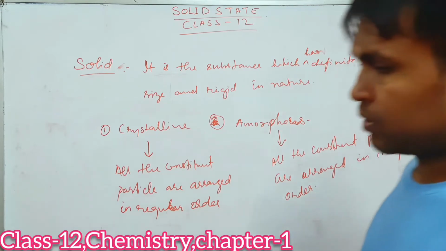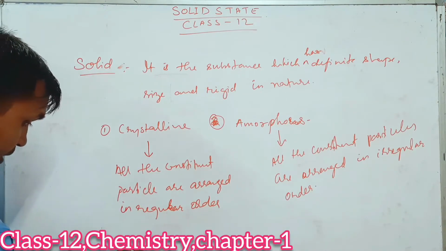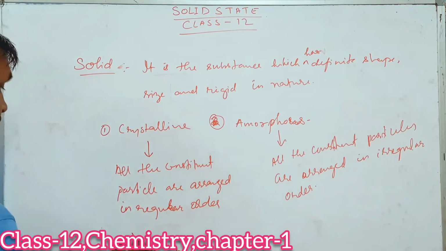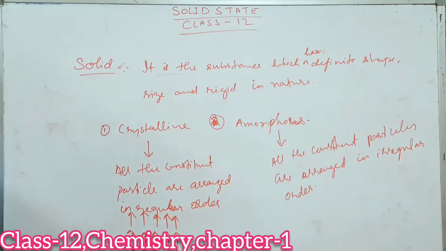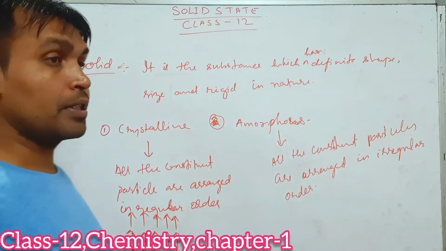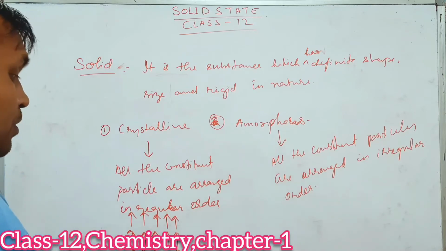Suppose one example: in the crystalline solid, if the constituent particles are in this way, then here also the constituent particles will be in this way only, and here also this way only. So they are following a certain order in their arrangement, and they are called crystalline solid. Examples of crystalline solid are NaCl, KCl, silver, gold; all these are crystalline solids.